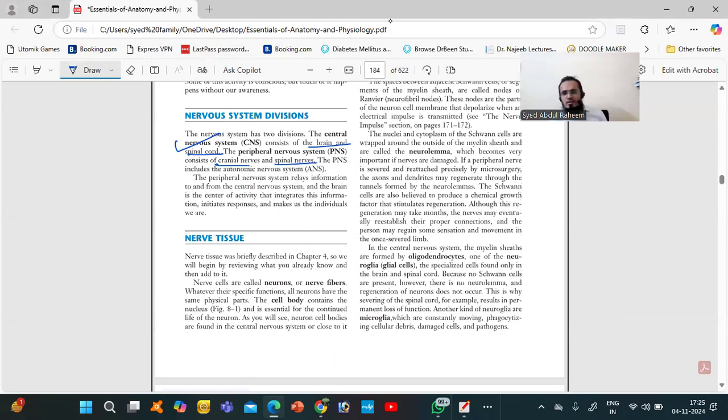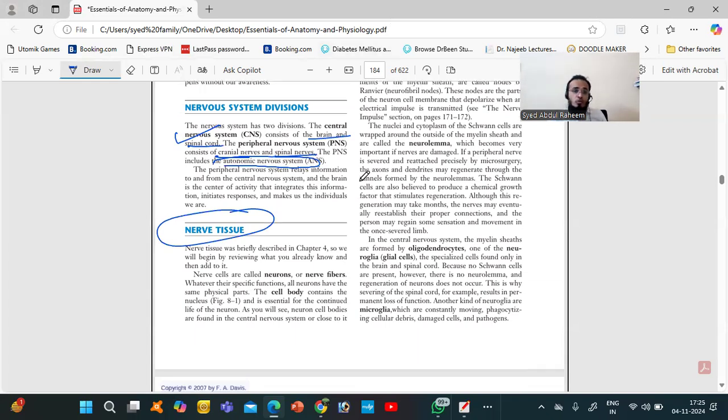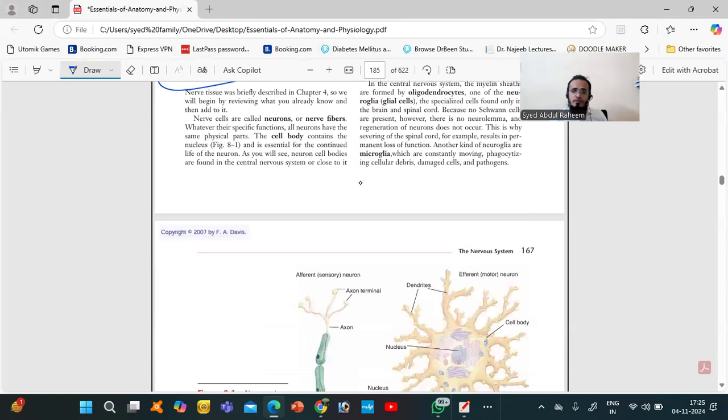In the peripheral nervous system, we have the autonomic nervous system, ANS, which we will discuss. Basically, every system has cells, tissues, organs, and then the system. In that, we have the organ, that is nerve tissue. It is made up of neurons. The nerve cell, or single nerve, is also known as neuron or nerve fiber. Both are the same name. We have a very important function.